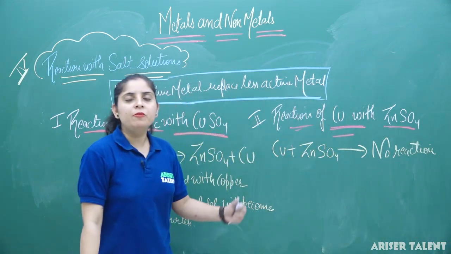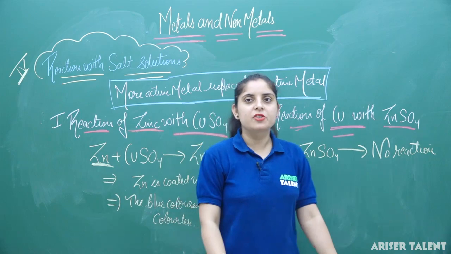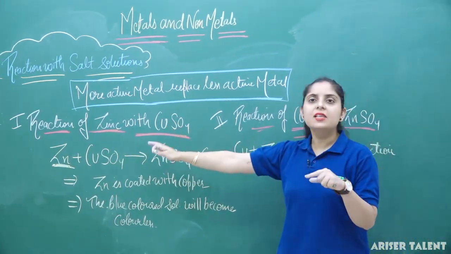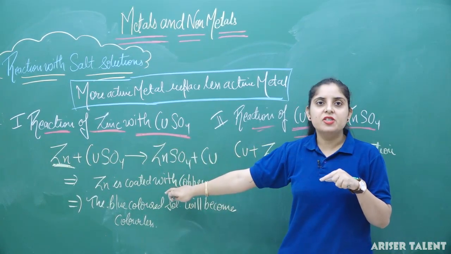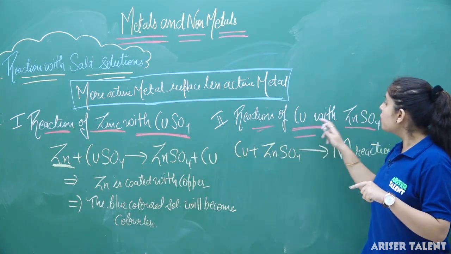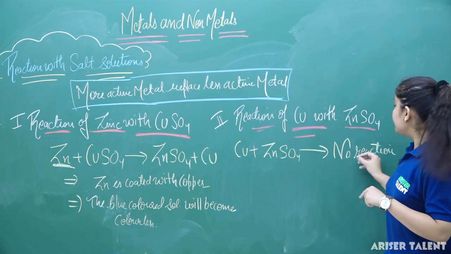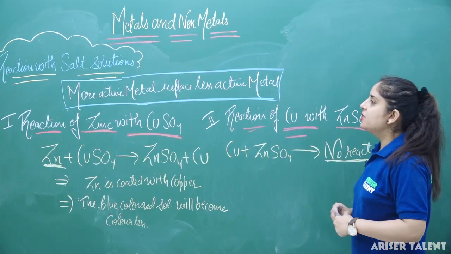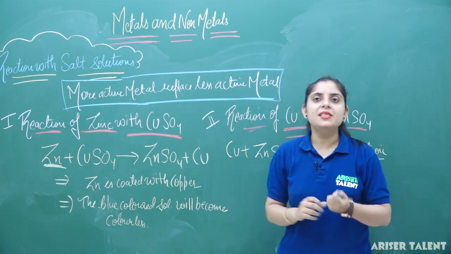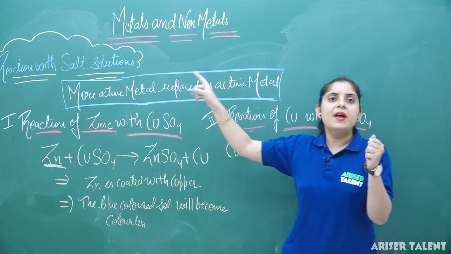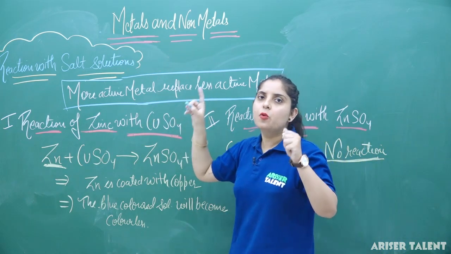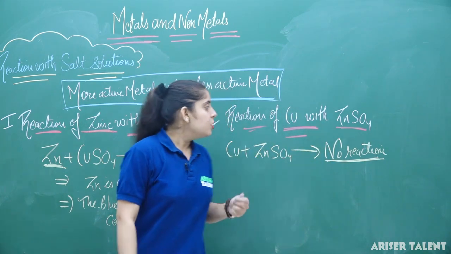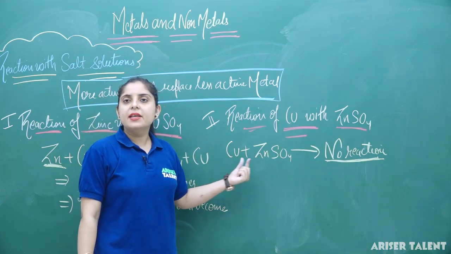Can you tell me what will be the basic difference between these two reactions? Just think a minute and observe that whenever zinc reacts with copper sulphate, the reaction is accomplished. But whenever copper reacts with zinc sulphate, no reaction takes place. Why is it happening so? The basic principle is that whenever a more active metal reacts with a less active metal salt, then only the reaction takes place.